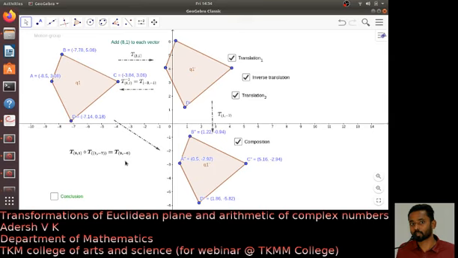The composition is associative. This figure suggests that the operation is associative. In fact, this is commutative also, if you consider only translations. I am not talking about general motions, translations only.